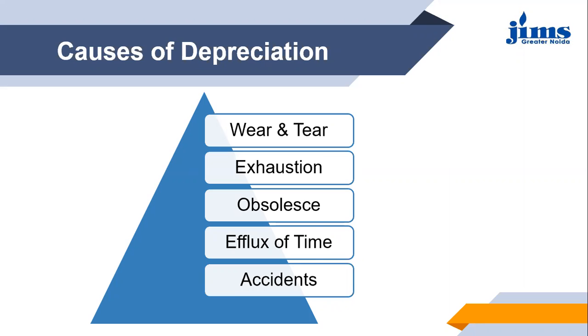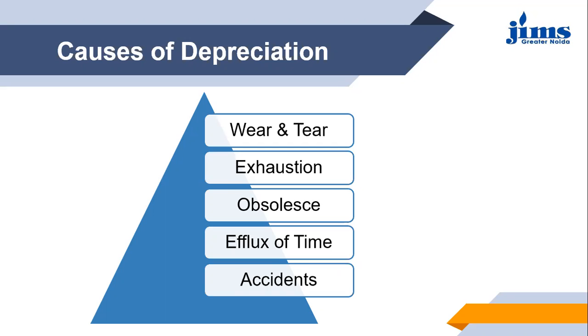Then obsolescence. Some assets are discarded before they are worn out, because of changed conditions. Maybe some old machine has become obsolete, and because new technology and new methods are available, new machines, new methods, new technologies are replacing the old machines and old technologies, which is called obsolescence. Then efflux of time means certain assets decrease in their value with the passage of time. This is true in the case of assets like patents, copyrights, leasehold properties, etc.